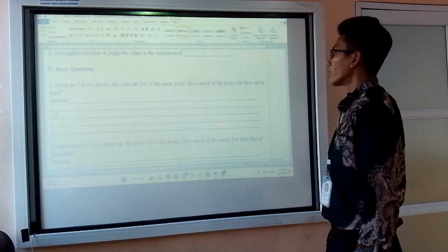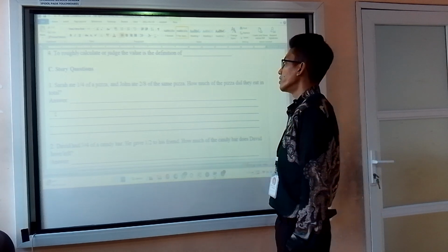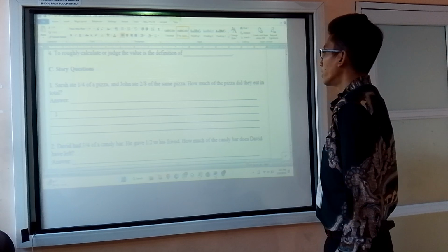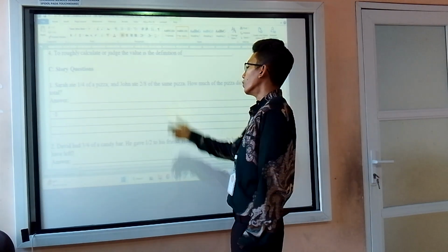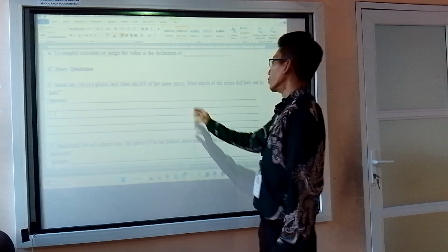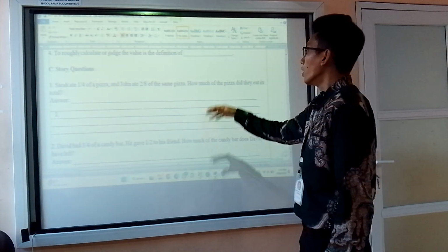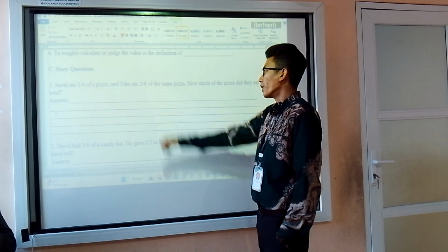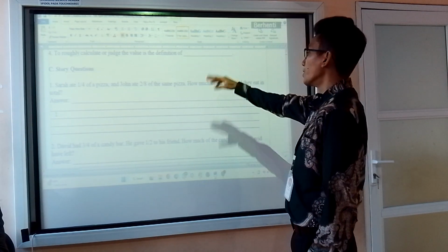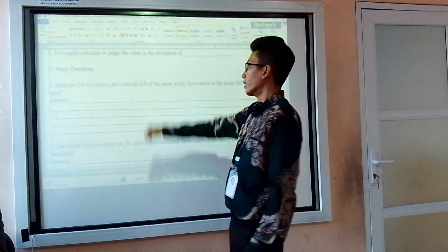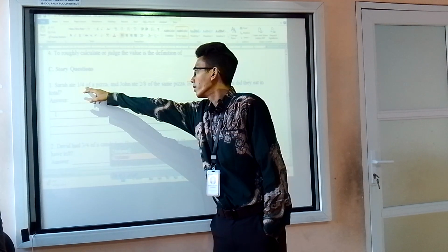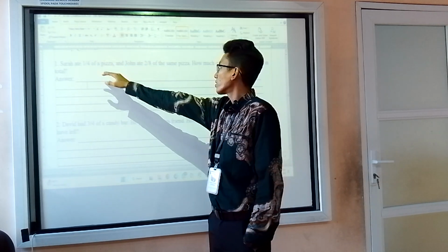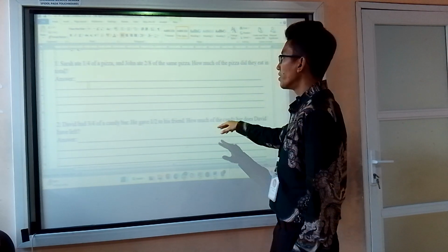Okay, question number 1. Sarah ate a quarter of a pizza, and John ate 2 out of 8 of the same pizza. How much of the pizza did they eat in total? This one you need to make into the same denominator. How many parts was the pizza divided into? 8. That means after you add what Sarah ate and John ate, you subtract from the whole pizza.